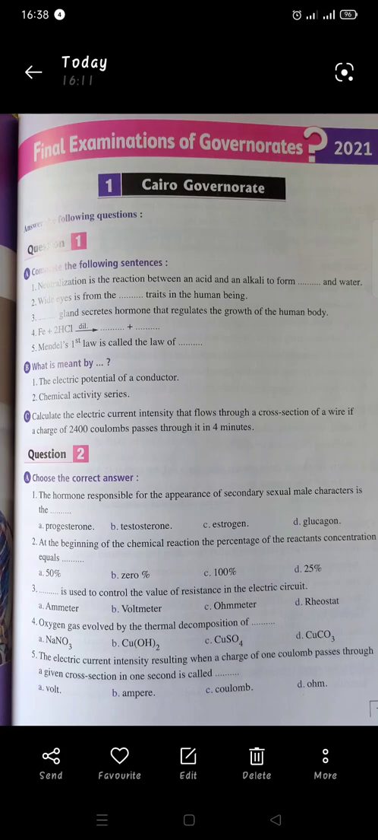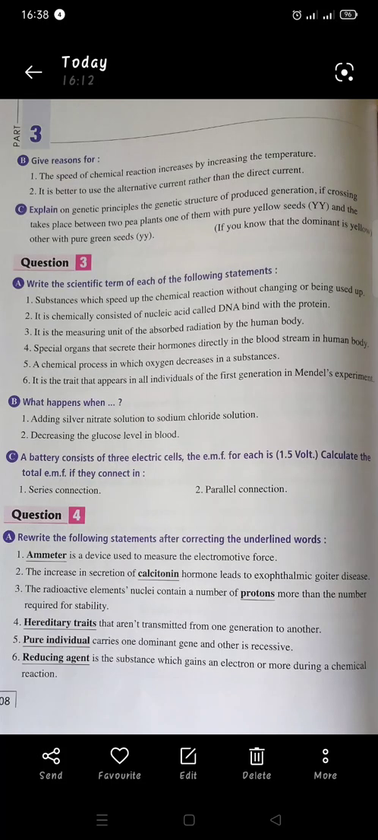Let's complete. Moving to question 3, give reason for. 1. The speed of the chemical reaction increases by increasing temperature. Why? Because there is a direct relation between them. As the temperature increases, the collision between the reactant molecules will increase, so the speed of the reaction will increase.